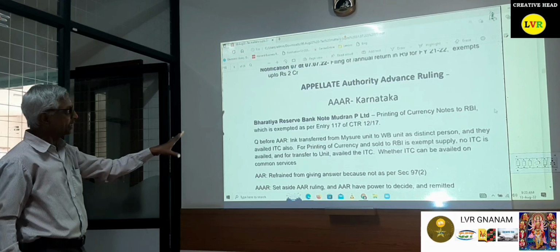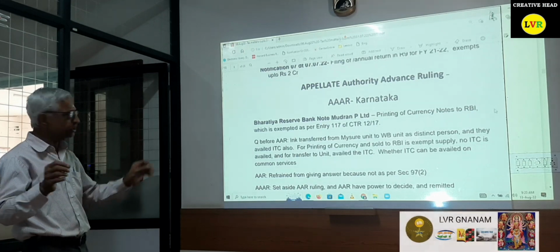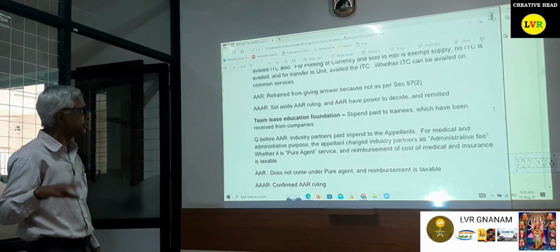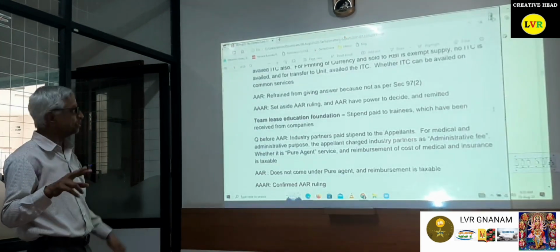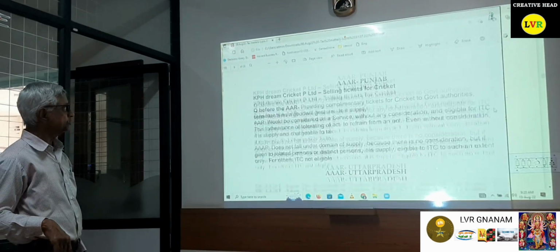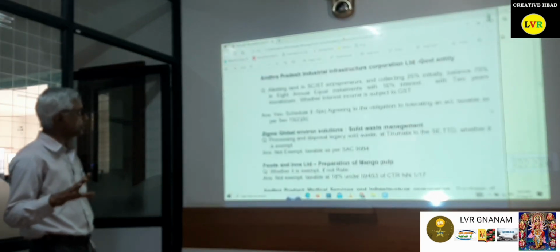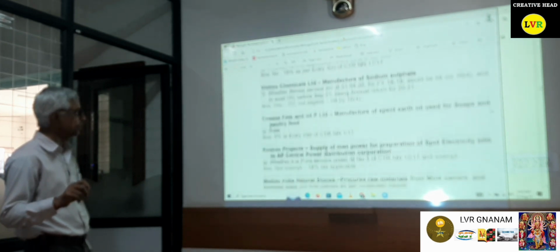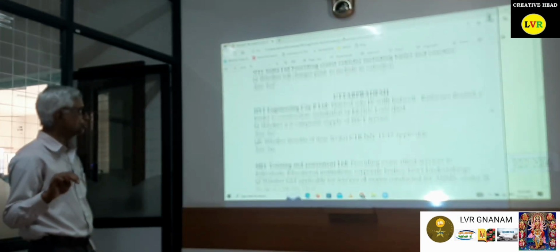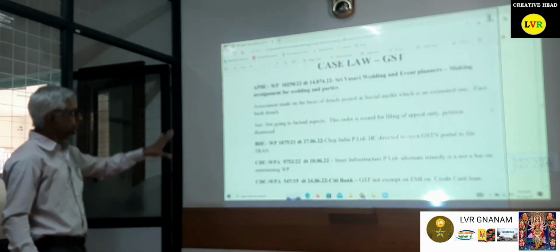Then these are all the appellate authority rulings and advance authority rulings. Please go through the same. I will give you the gist, one or two lines. I have given all the explanations. Please go through all of them. State wise I have given the AAAR judgments, Appellate Authority for Advance Ruling: Telangana, Gujarat, Punjab, etc. These are all the AAR rulings, state wise available. Please go through the same: Karnataka, Madhya Pradesh, Orissa, Punjab, Tamil Nadu, Uttar Pradesh, West Bengal.